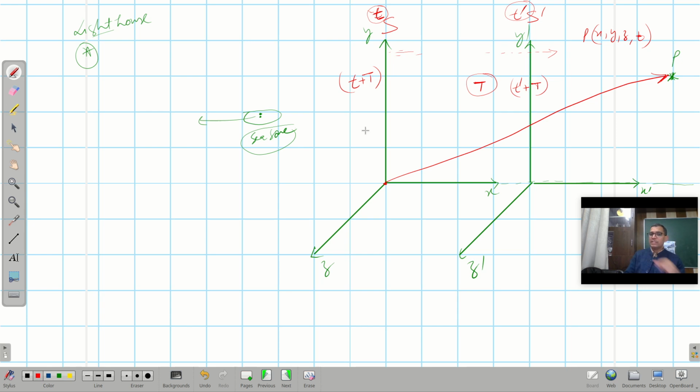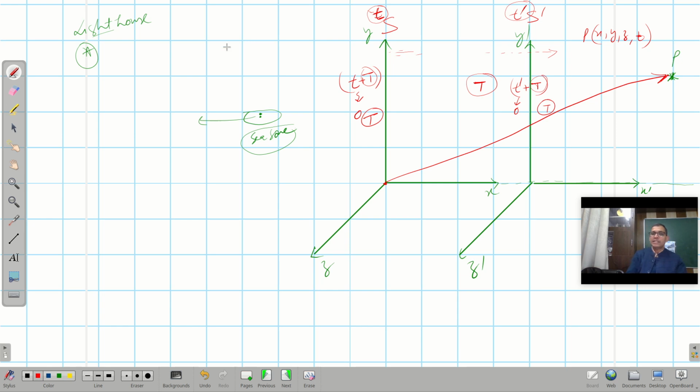Means this t will not change. This is their initial time. And if I assume that initially t is 0 and t prime is also 0, then both clocks take the same time.